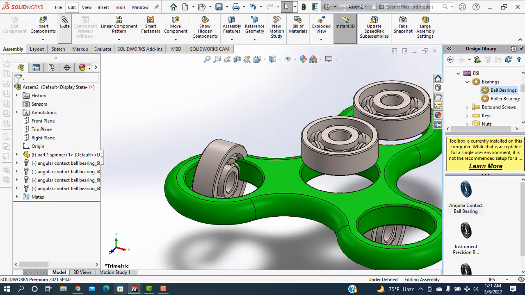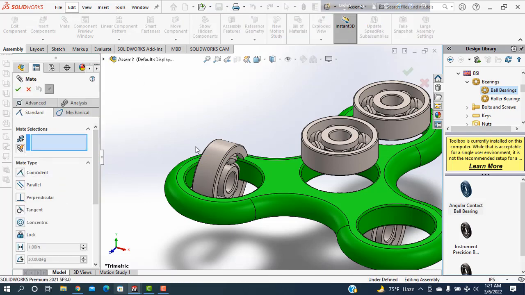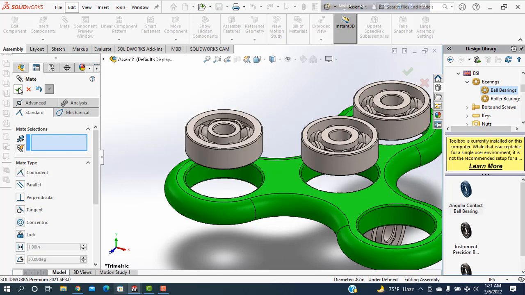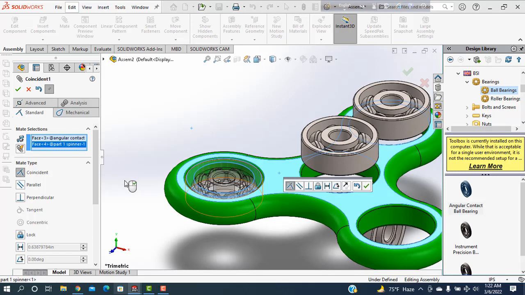Then going to the mate, and I'm selecting this part and this inner face and going to make it concentric. Then okay. After that, selecting this face and this face and make it coincident.